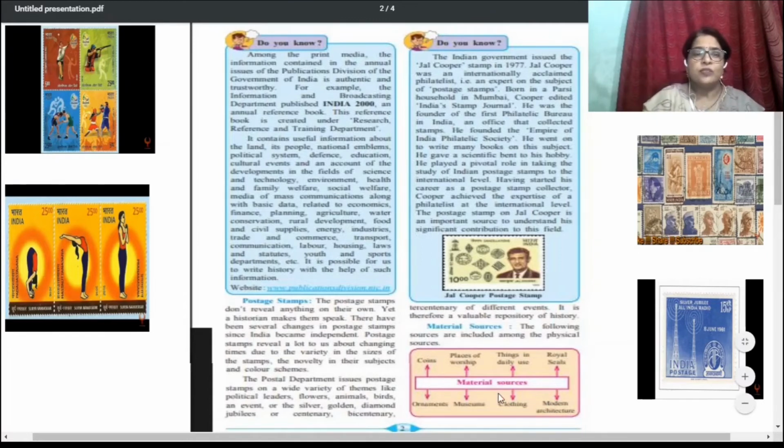So the postal department issues postage stamps on a wide variety of themes like political leaders, flowers, animals, birds, and events, or the silver, golden, diamond jubilee or centenary, bicentenary, tercentenary of different events. We can see different themes used here.